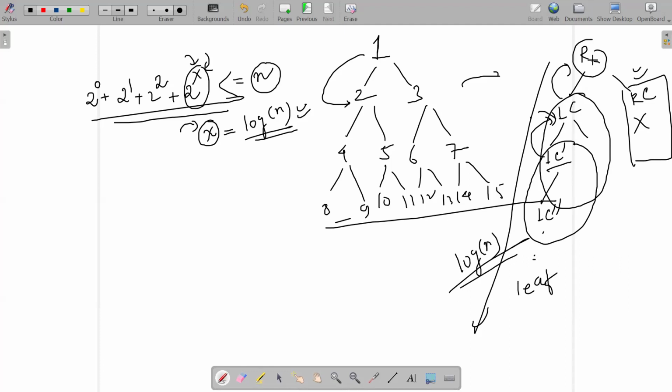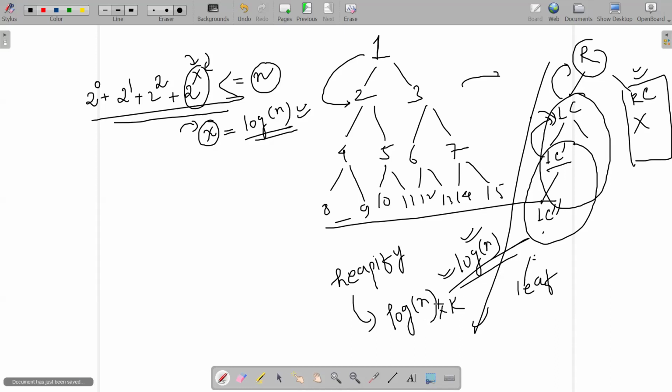If recursively you keep on calling, there would be at most log n calls. Recursively heapify the sub heap that got distorted. No more than log n calls would be there. So a single heapify operation involves no more than log n function calls. No more than that. And for each of the log n function calls we have made, some constant k unit operation I'm performing. So a single heapify operation takes no more than log n function calls, correct?